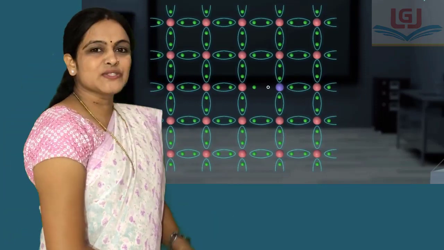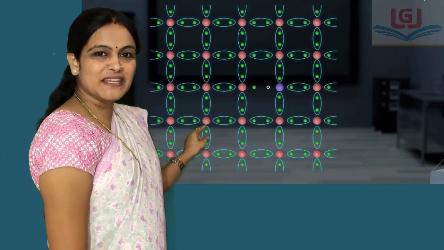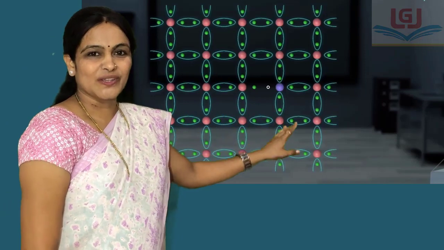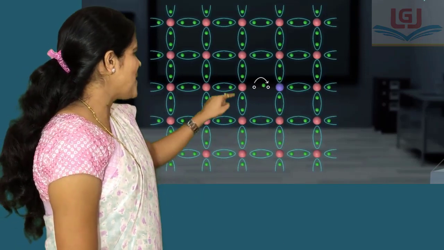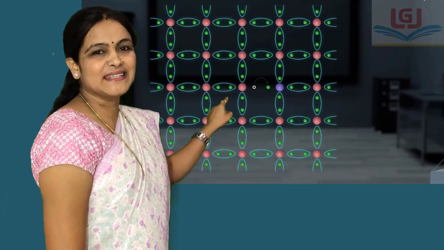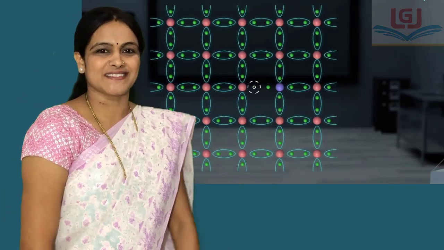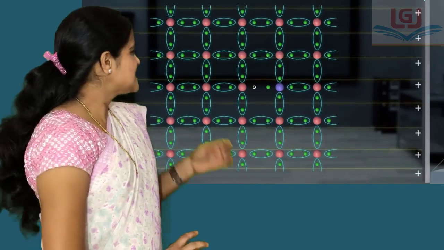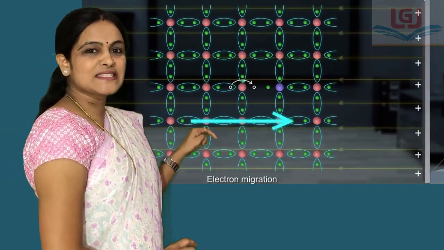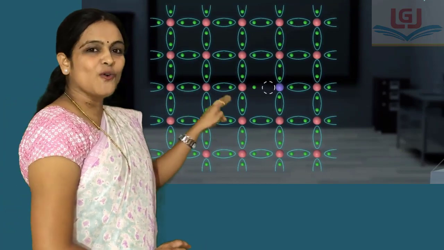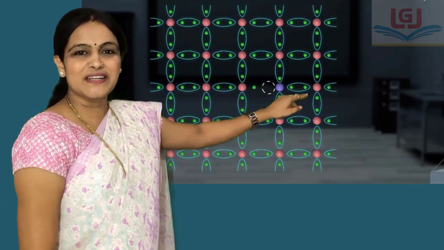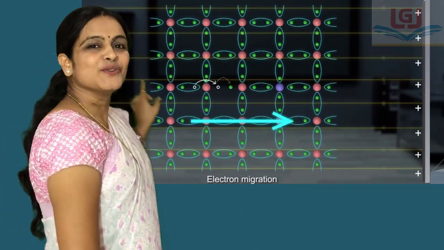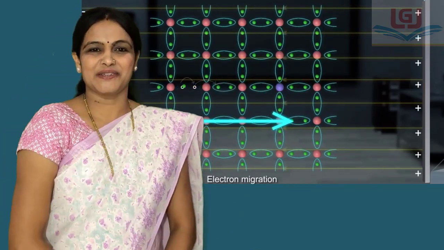To recover this hole, an electron from neighboring atom migrates and goes to the hole, so that it creates the vacancy or hole at its original position. Now when electrical field is applied, these negatively charged electrons recover holes and migrate towards positive electrode, while holes migrate towards negative electrode.